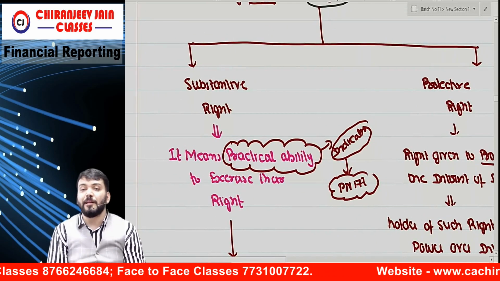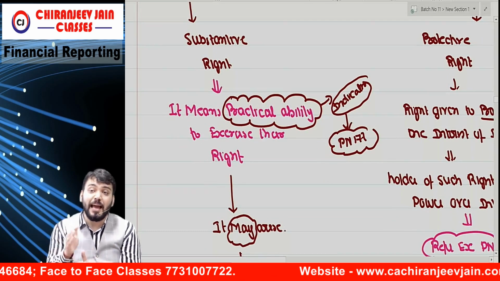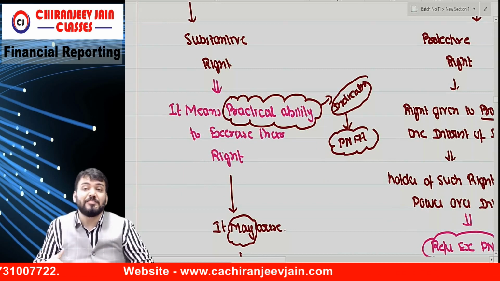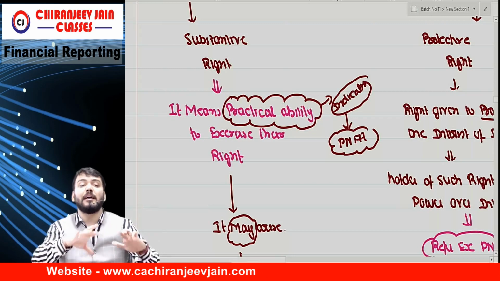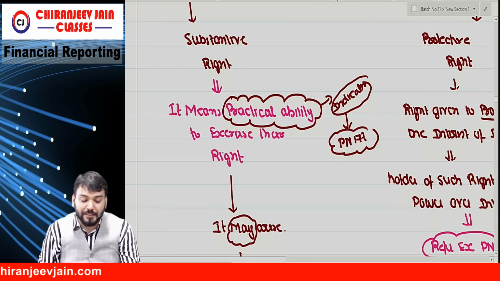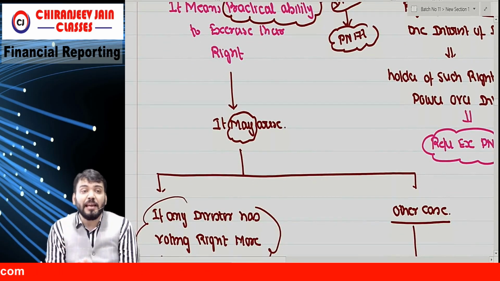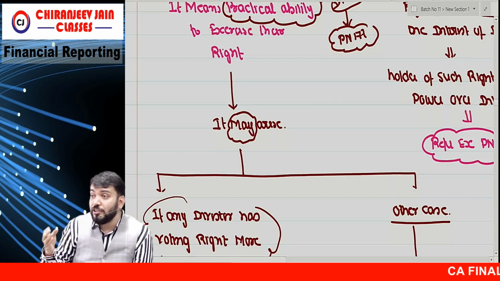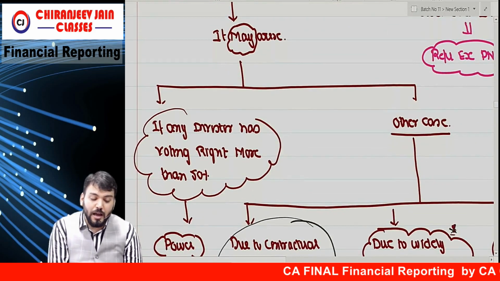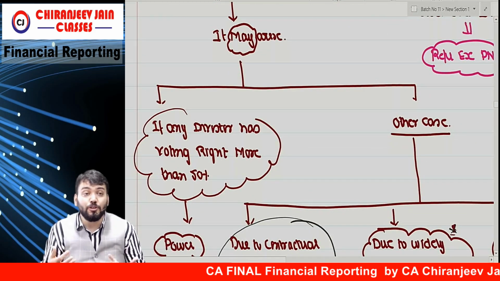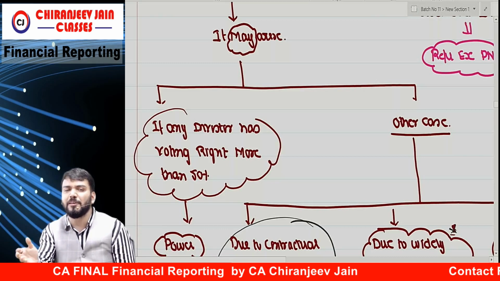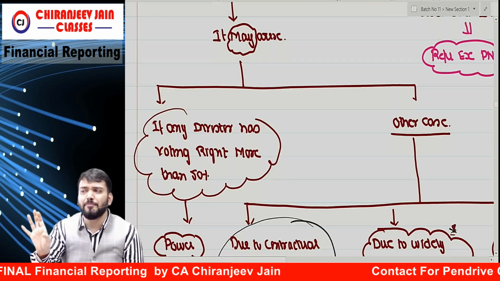So what is the meaning of substantive right? Substantive right means practical ability to exercise the right. Legally no right, but practically we can apply the right. Understood? It may arise, may means it may or may not be. It may arise if any investor has voting power of more than 50%. So if any investor has voting power of more than 50%, we say that it might give power,